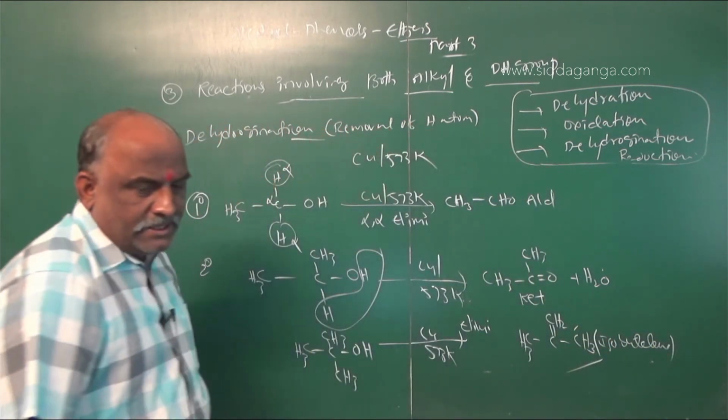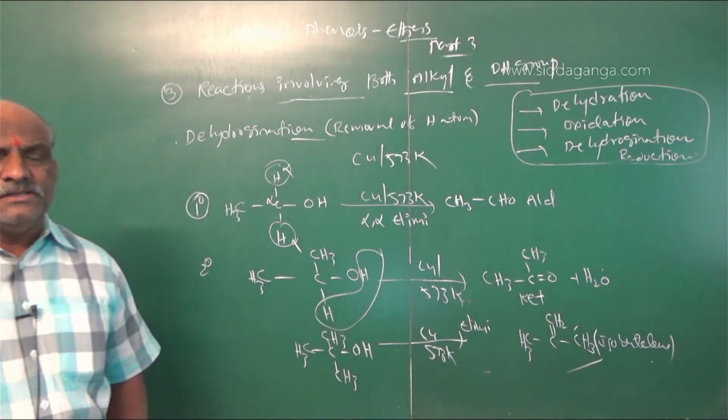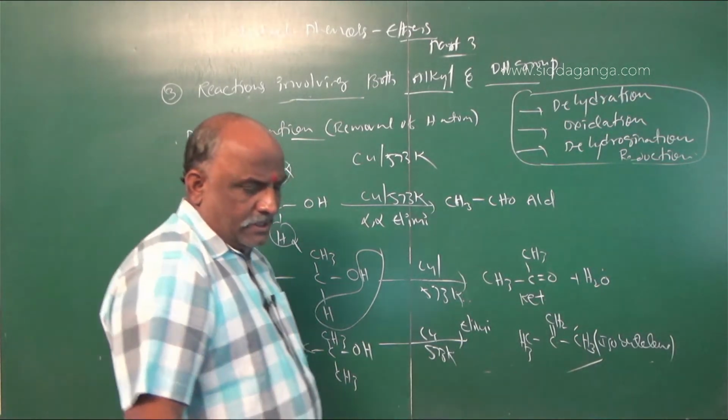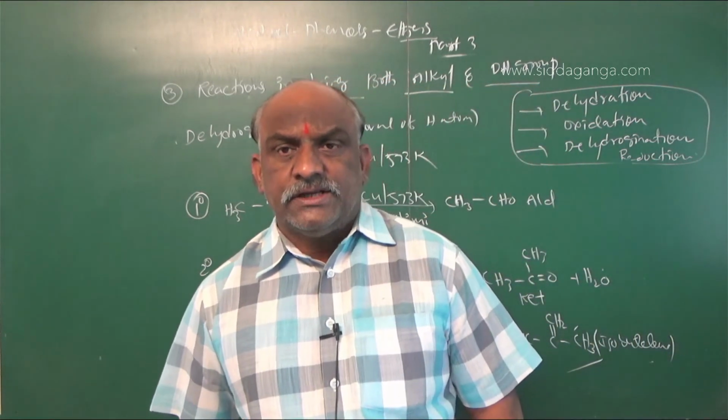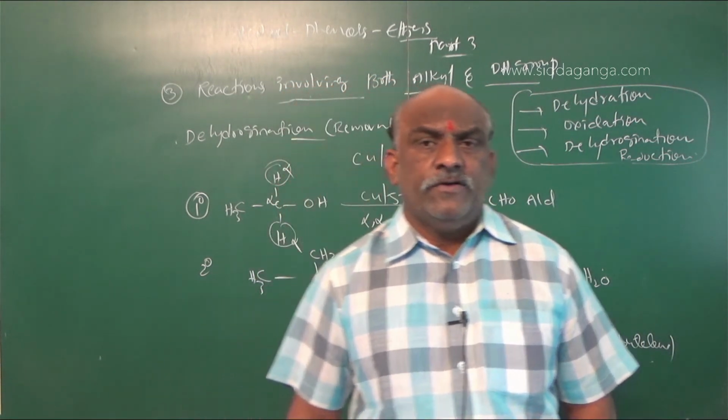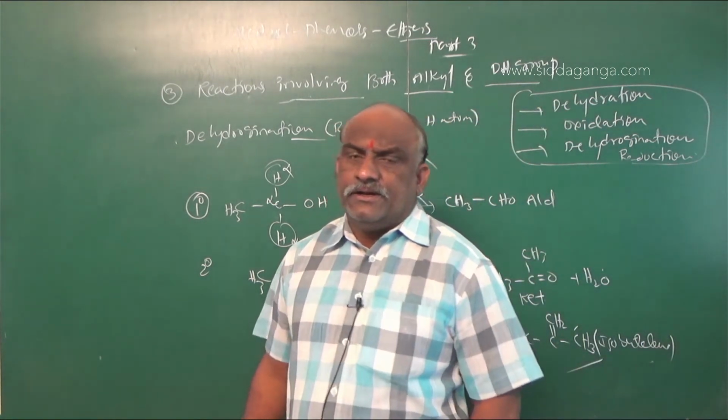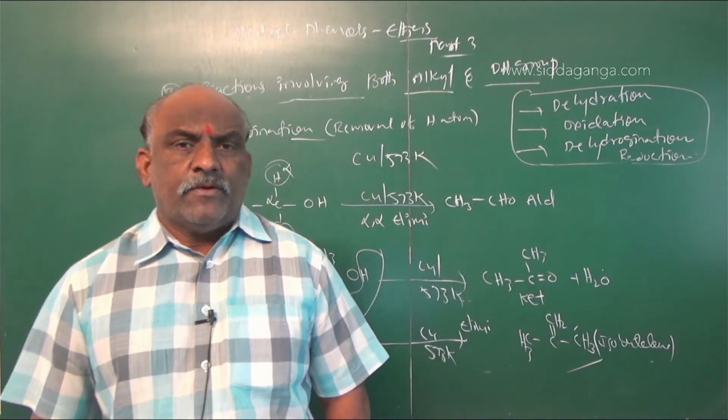So here these are the reactions regarding the alcohols. Alcohols undergo three types of reactions. Number one is OH cleavage, second one is C-OH cleavage, third one is reactions involving both OH and alkyl groups. So different types of reactions also.